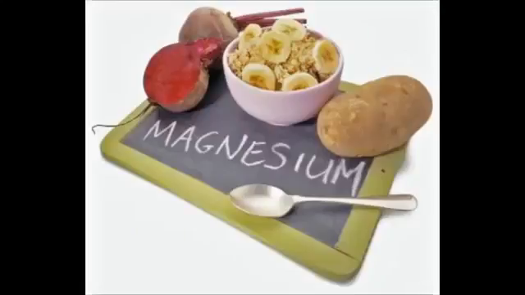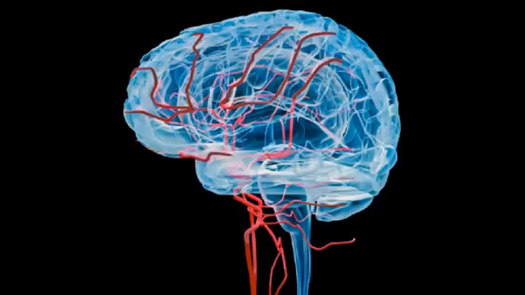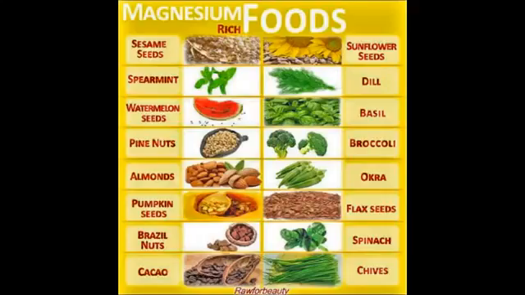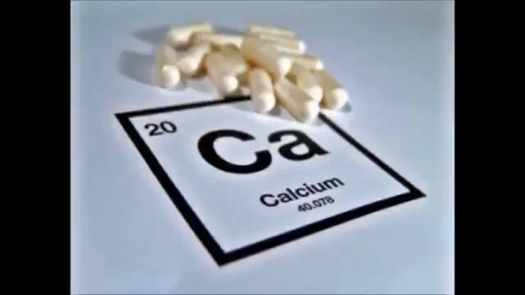Magnesium. Magnesium performs over 300 different actions in the body, including supporting the nervous system, bone health, and muscle health. Magnesium can be found in green leafy vegetables. Calcium. Found in foods, not pills. Calcium is undoubtedly important for health in the musculoskeletal system.